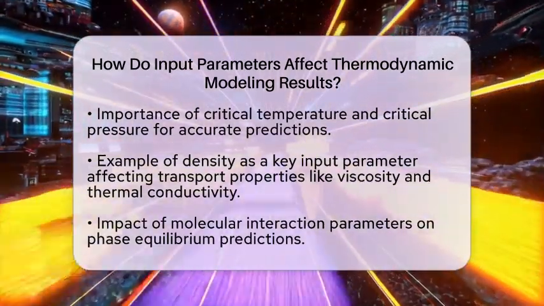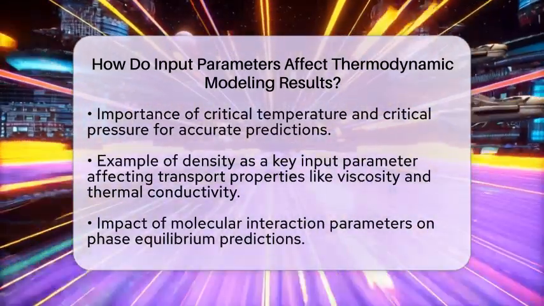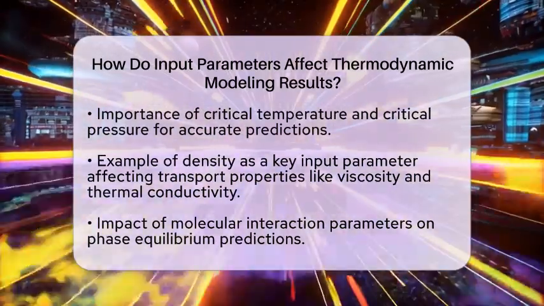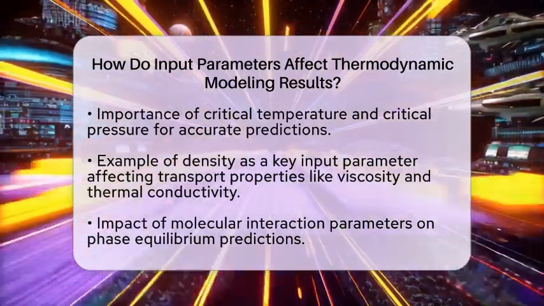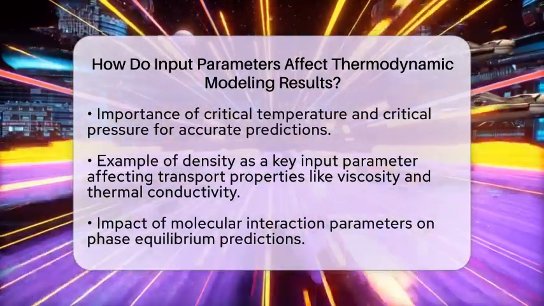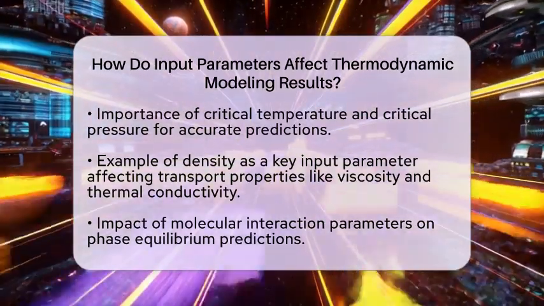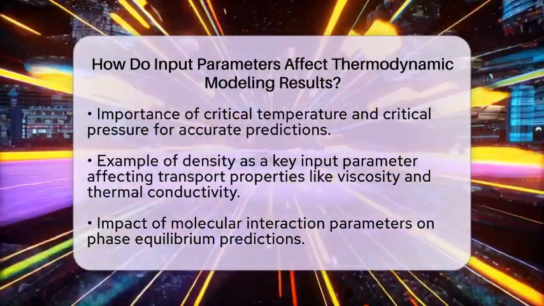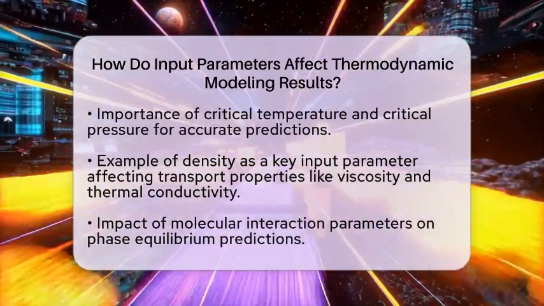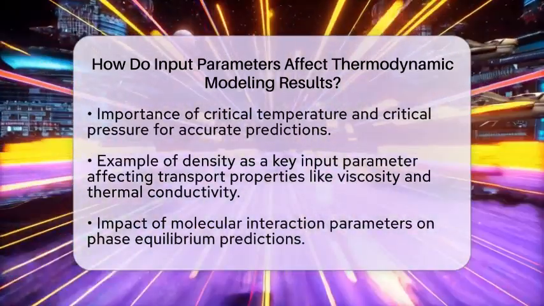In some cases, models use parameter fitting or regression based on experimental data. This process helps refine the input parameters to better match what we observe in real life. This is particularly important for complex systems where standard parameters may not capture all the behaviors we see, like interactions in proteins or non-ideal mixtures.